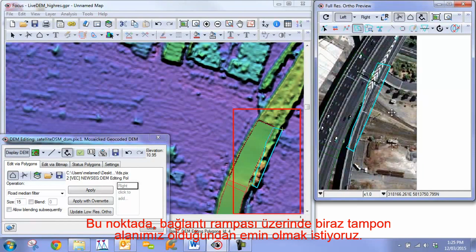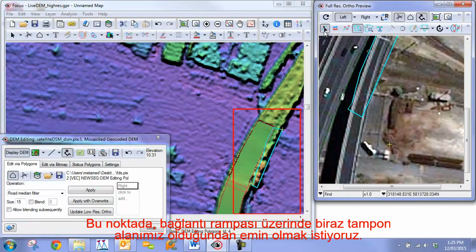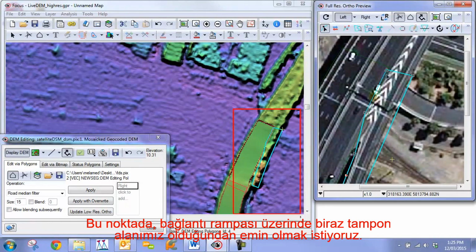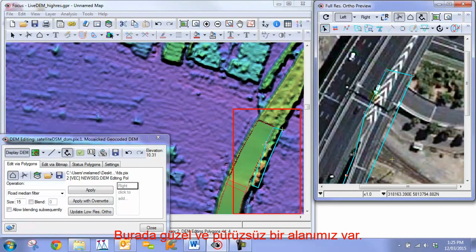At this point we want to make sure that we're getting a bit of a buffer to the area of the on-ramp. Then we can go in so we have a nice smooth area here. The other part in between we'll clean up when we clean up the surrounds.